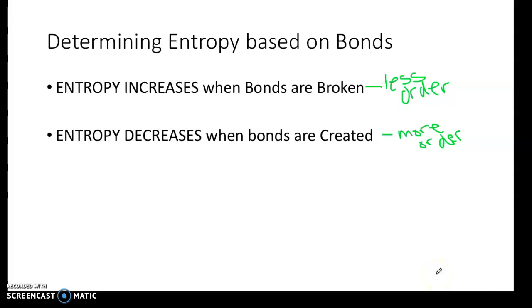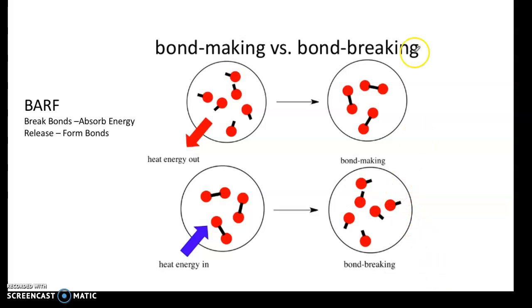This reason also takes me back to something that we did previously: bonds making versus bond breaking. When energy exits the molecules, we are able to create bonds. So when bonds are forming, they're releasing energy, as this picture dictates. However, when bonds are breaking, they are taking energy in. We need energy to go in to pull the molecules apart. But the energy in which the molecules collide with each other is released when they form.